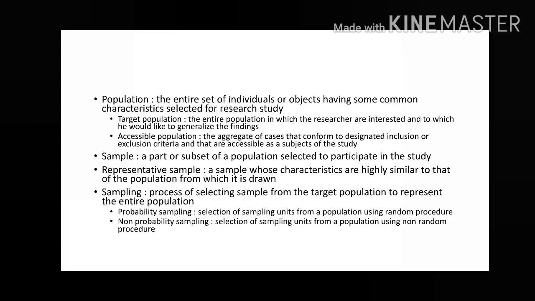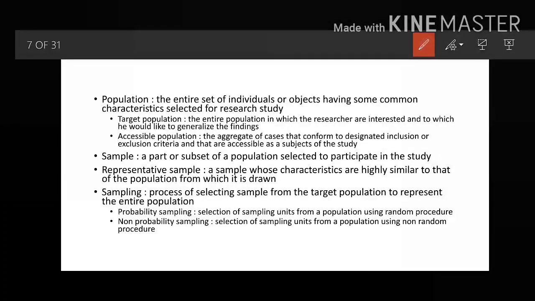Now the population is further divided into two: the target population and the accessible population. What is target population? It is the entire population in which the researcher is interested and to which he would like to generalize the findings. The whole population in which I am interested is the infants. So infants are my target population, and I would like to generalize my findings to the infant population. So this is my target population.